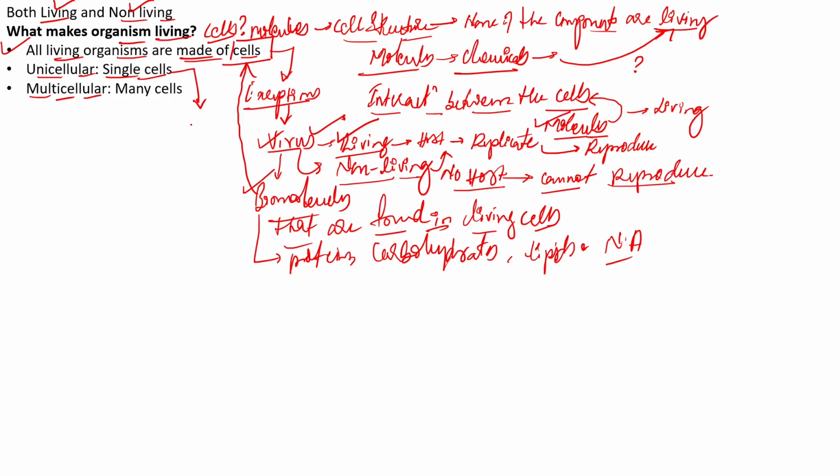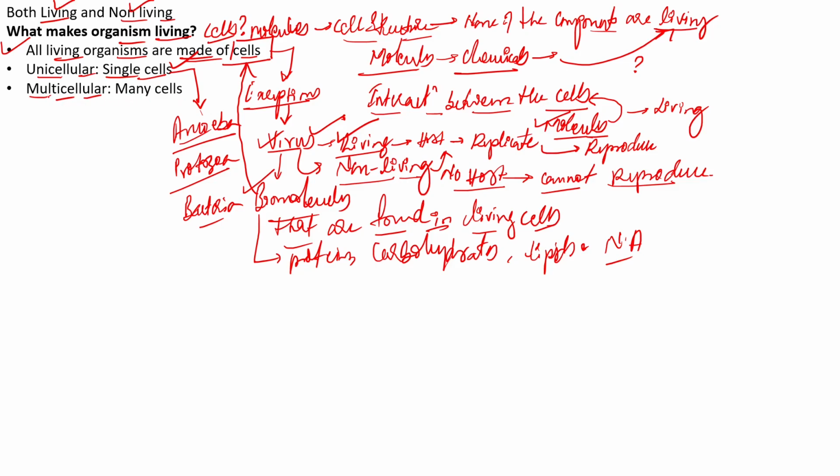Exactly, we have the amoeba, and the protozoa, such as paramecium, Trypanosoma, even the plasmodium. All of these are made up of single cells. Bacteria, the prokaryotes, they're all made up of single cells.